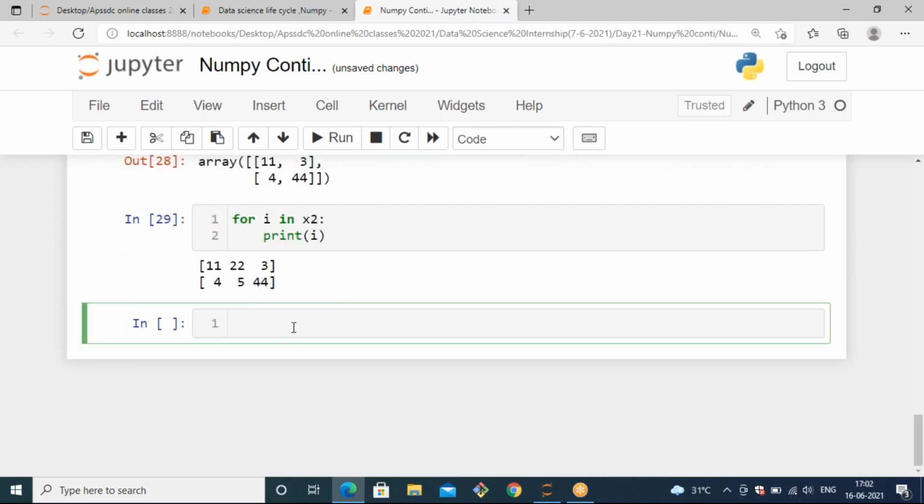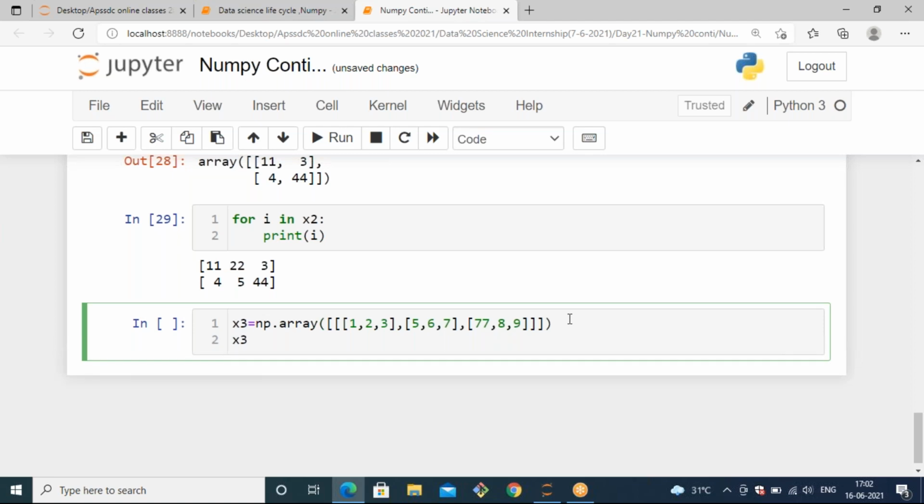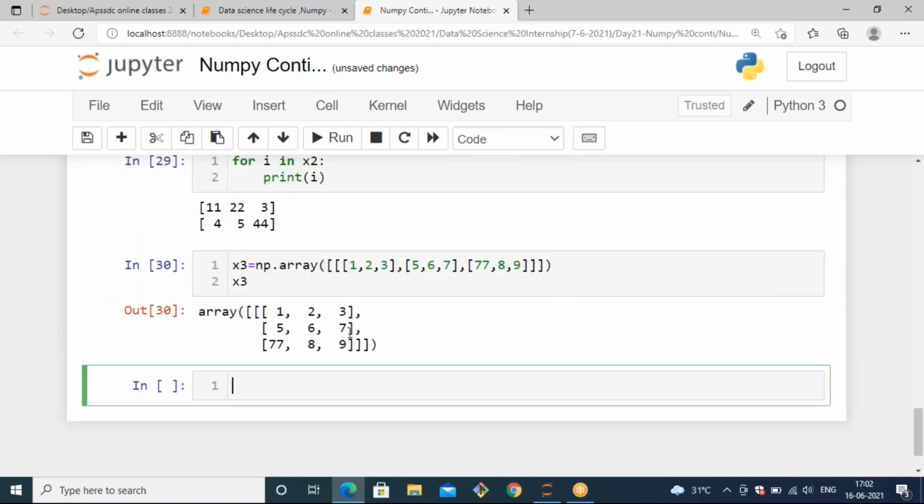Now let's see accessing the elements in a three-dimensional array. For that, I'm going to create one variable, x3, and I'm going to create np.array of, and inside the single big array, I have again two-dimensional arrays. So here I can mention the values like 1, 2, 3, and again 5, 6, 7. Again, I have one more list with 7, 8, 9. Now I'm going to print this x3. So it is a three-dimension array.